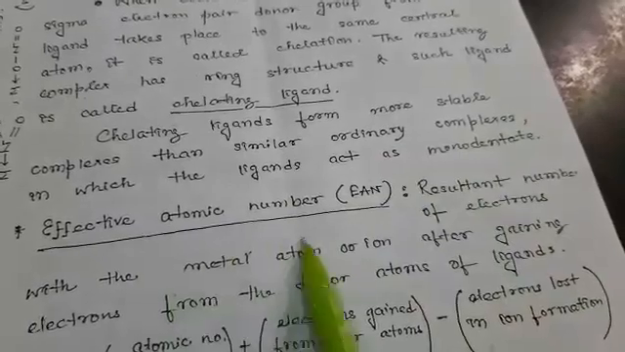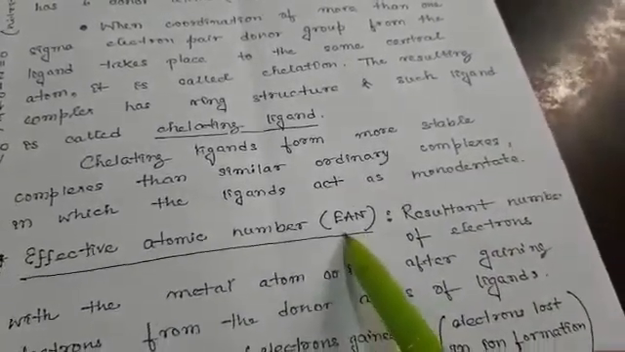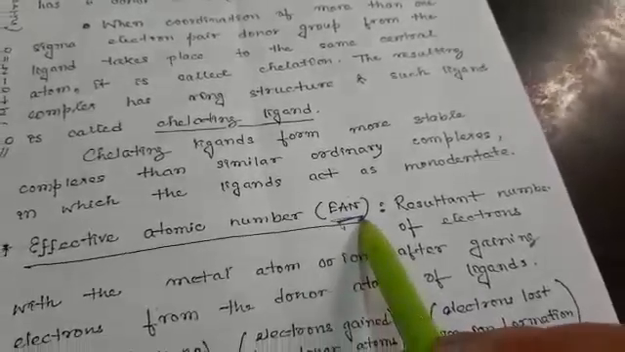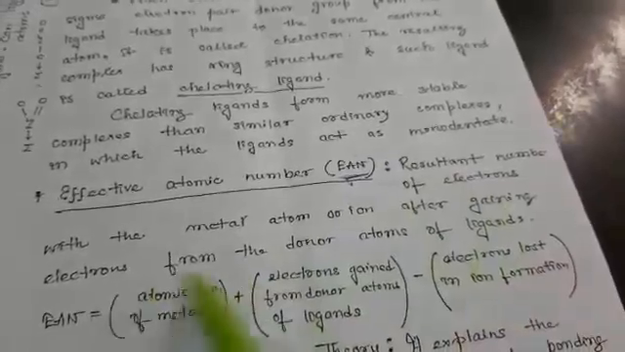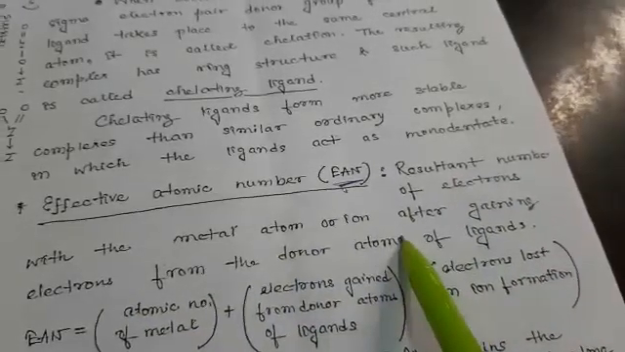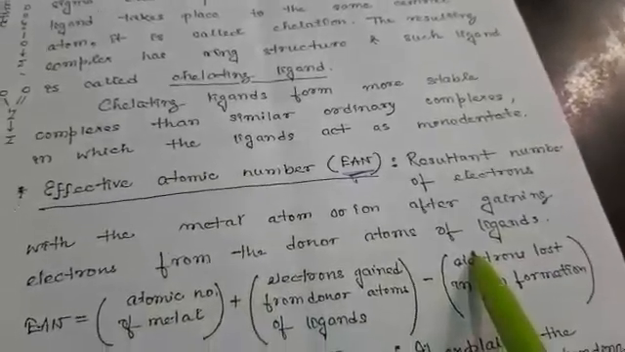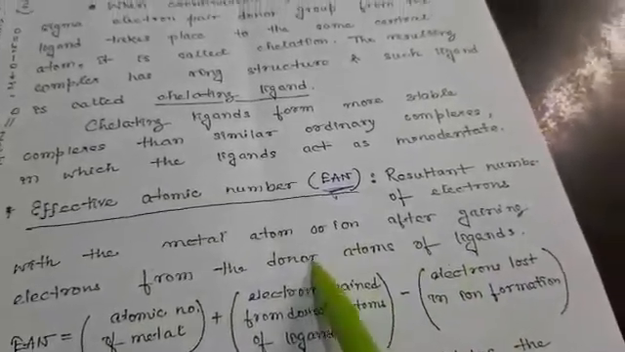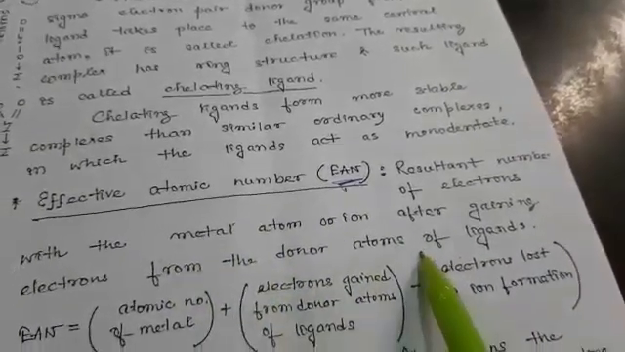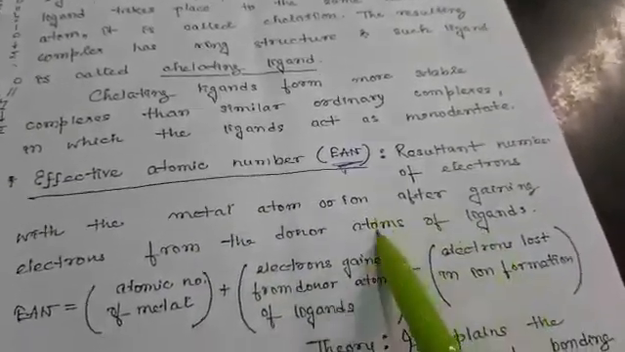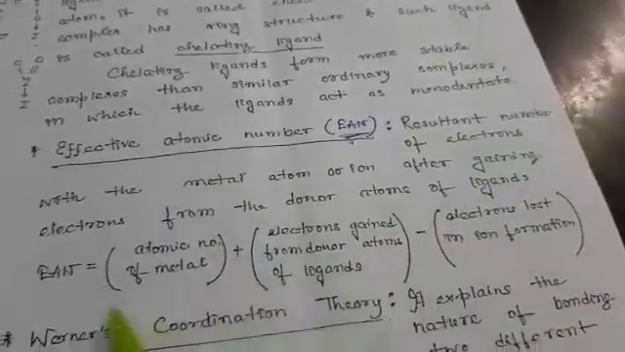Next one is the effective atomic number, or EAN. What is this number? It is the resultant number of electrons with the metal atom or ion after gaining electrons from the donor atoms of ligands. So it is the number of electrons after gaining electrons from the donor atoms of the ligands. That remaining number is known as the effective atomic number.